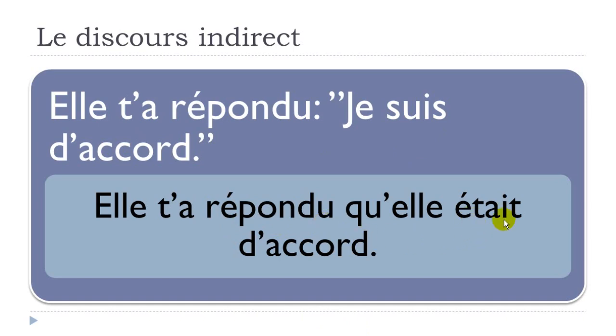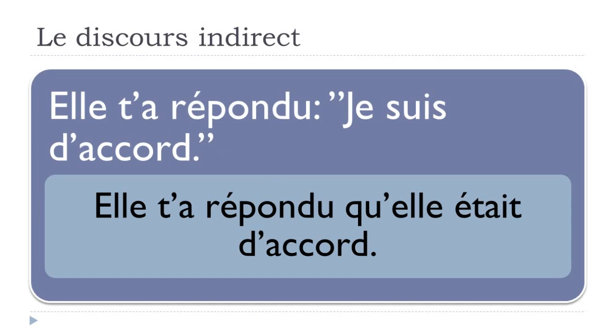But the second part, your present form, will be changed, and you will have to put the verb, the verb to be, être, in the imparfait form. That's the rule, okay? Don't think about why or how, just put it in the imparfait, and you get the sentence: elle t'a répondu qu'elle était d'accord. So this is the way you should follow if you want to make this discours indirect. In the first part you've got the past, and in the second part you've got the present form.